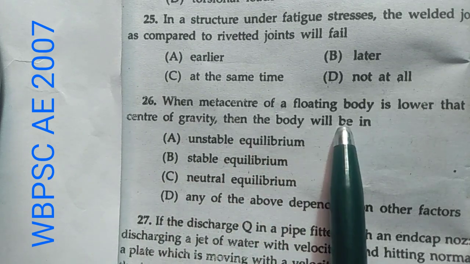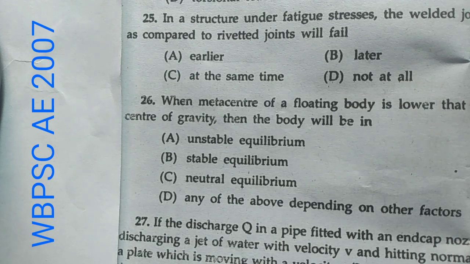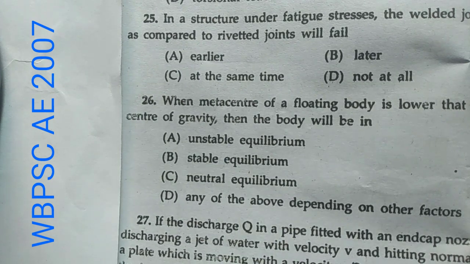Now question number 26. When a metacenter of a floating body is lower than center of gravity, then the body will be in, and these are the options. Now please listen carefully, that when the metacenter of a floating body is lower than the center of gravity, then it is called the unstable equilibrium, and for stable equilibrium metacenter should be above the center of gravity, and if it coincides with the center of gravity, then it is called as neutral equilibrium.